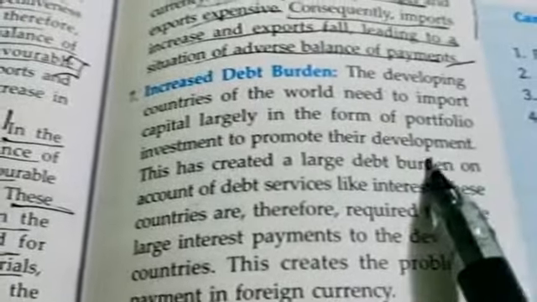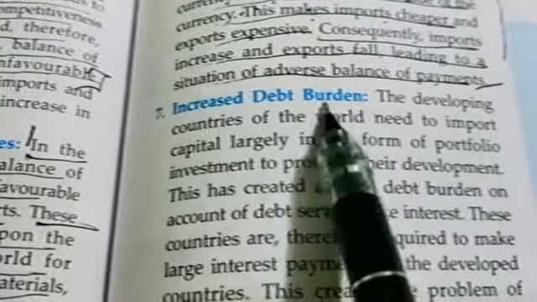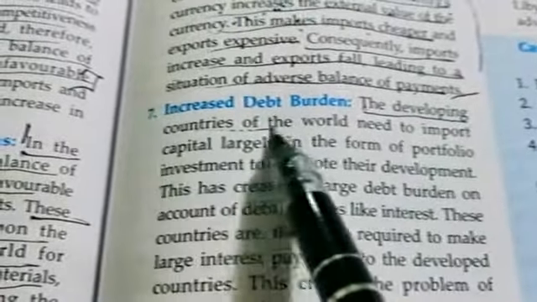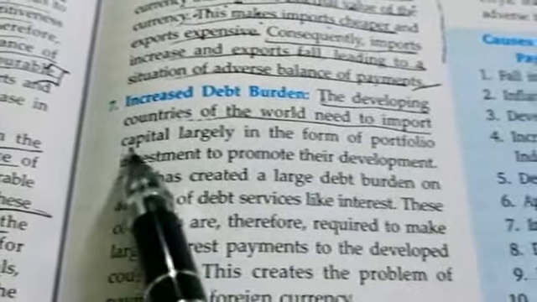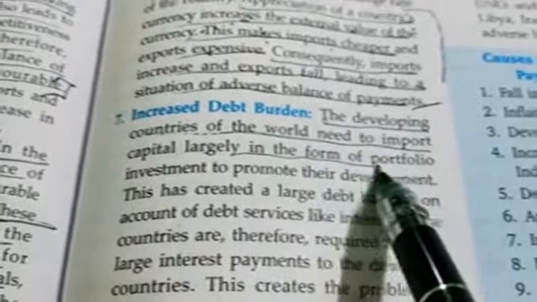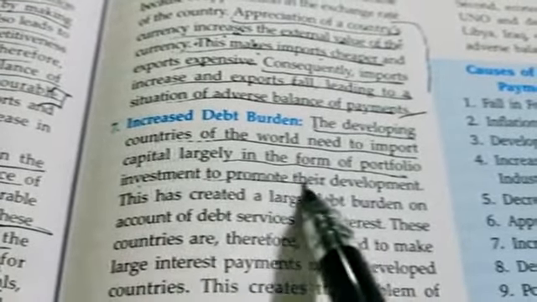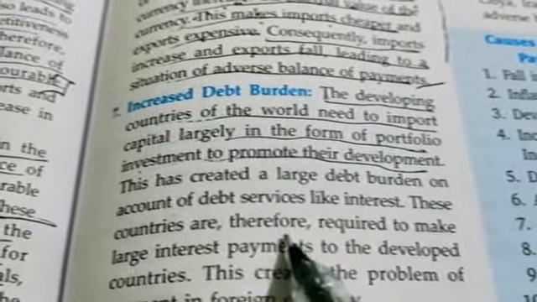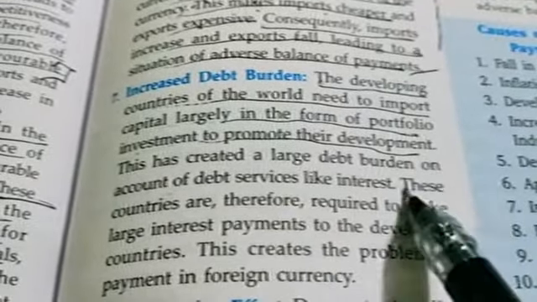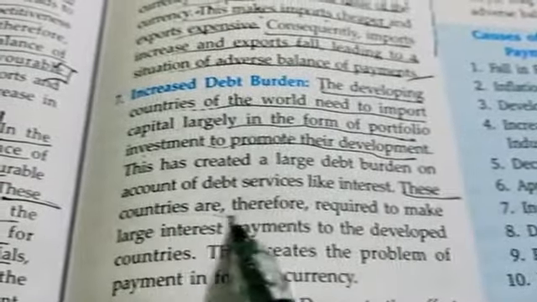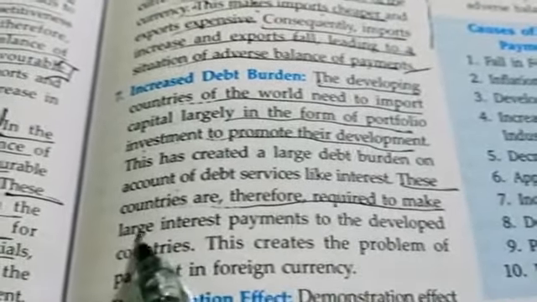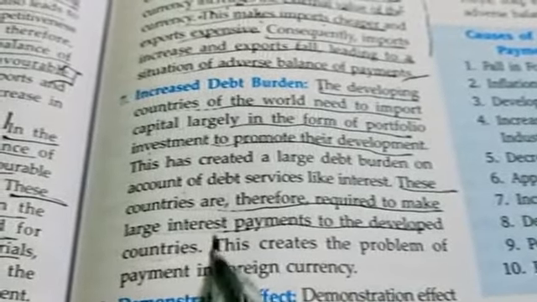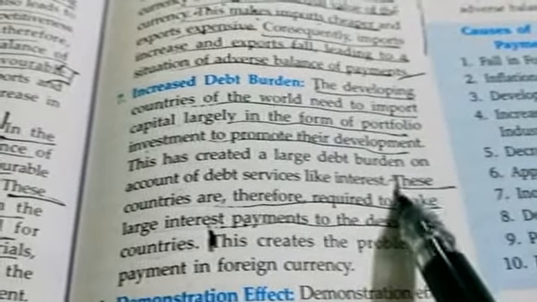Then this point, increased debt burden. Okay, so under this you underline: the developing countries of the world need to import capital largely in the form of portfolio investment to promote their development. Then after this, these countries are therefore required to make large interest payments to the developed countries, which lead to adverse balance of payment.